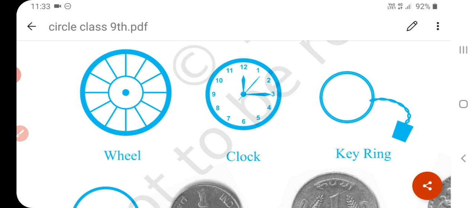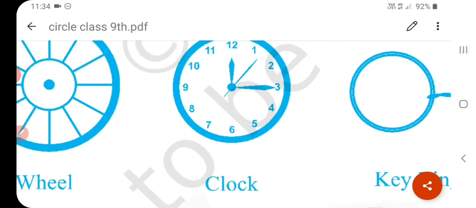A circle is a collection of all those points, say P, in a plane, each of which is at a constant distance from a fixed point in that plane. In other words, a circle is the path of a point which moves in a plane so that it remains at a constant distance from a fixed point in a plane. See, if we talk about the second hand of a clock,